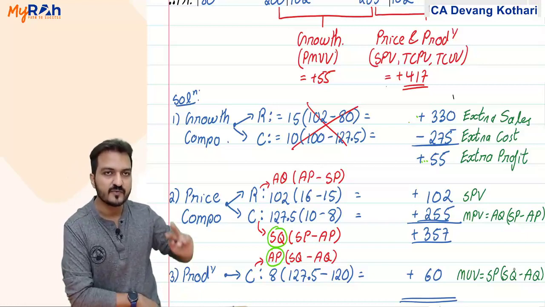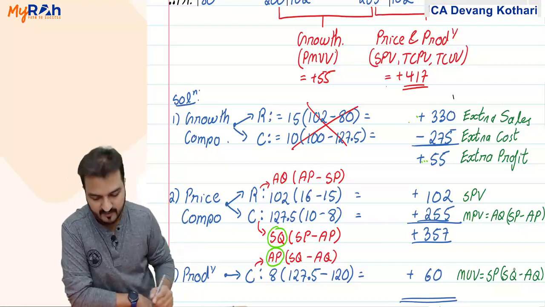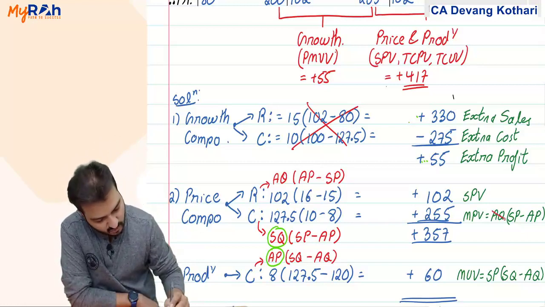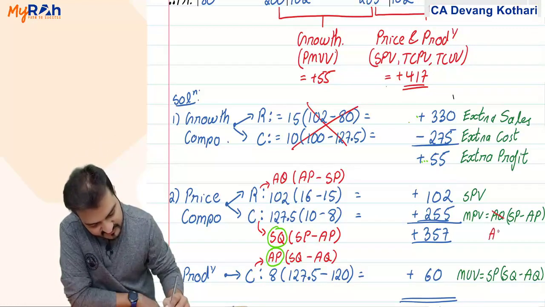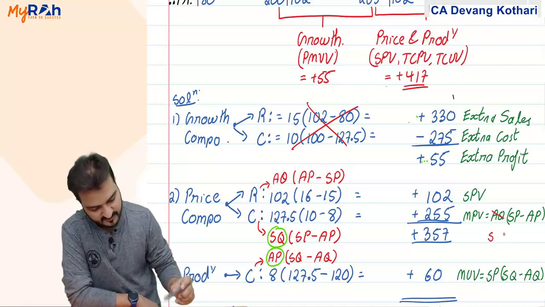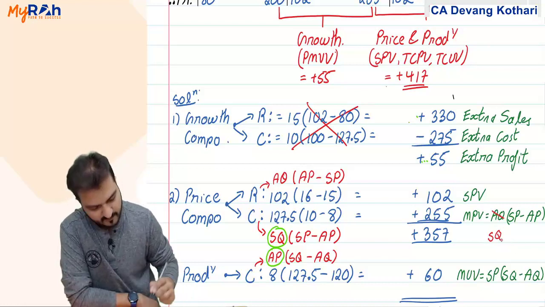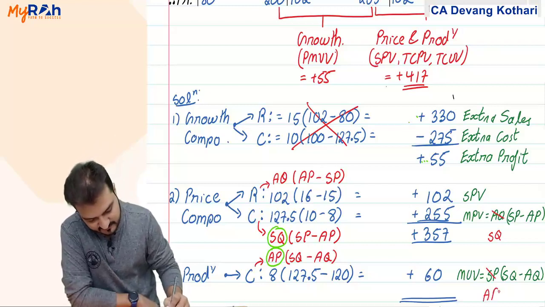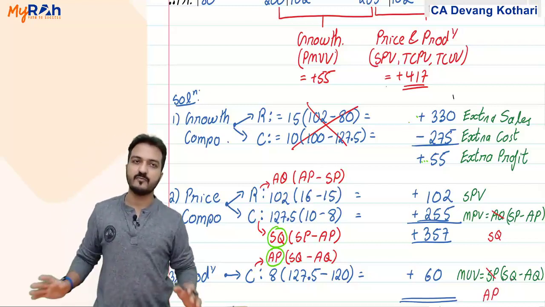But this time there is one change that I am making. Now in this case, for price variance instead of actual quantity, they suggest you use standard quantity. And in material usage variance instead of standard price, they say you use actual price. Net effect will still remain the same.